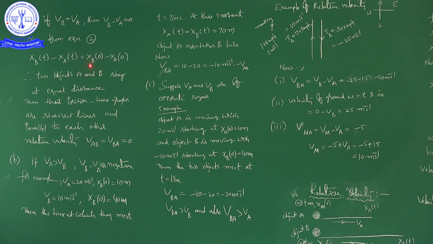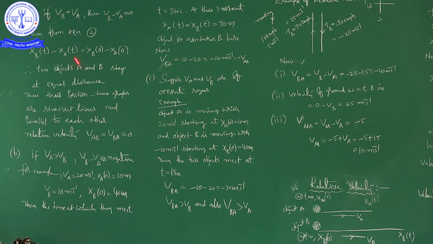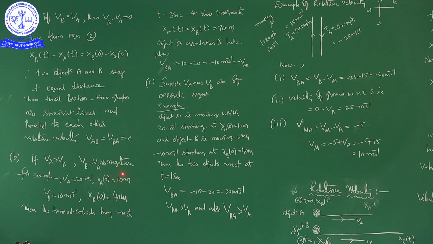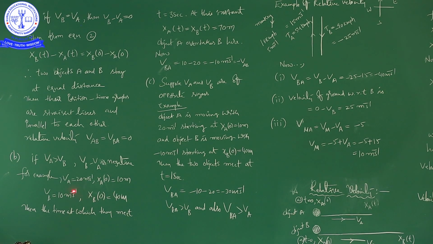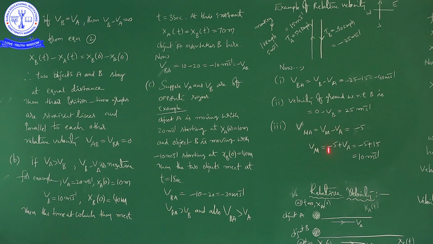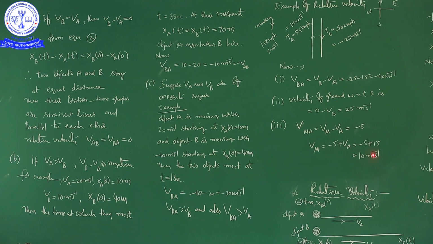In one, both bodies are moving with equal velocities. In the next, both bodies are moving with unequal velocities. Next, both are moving in opposite directions. Afterwards, we discussed a best example to understand the concept of relative velocity. Okay, right.